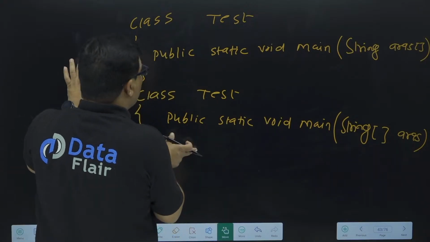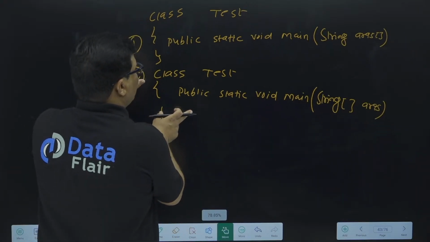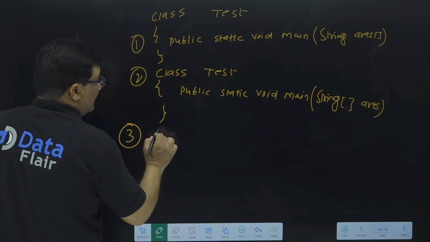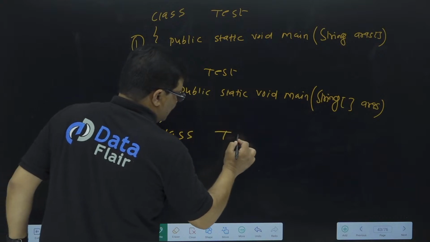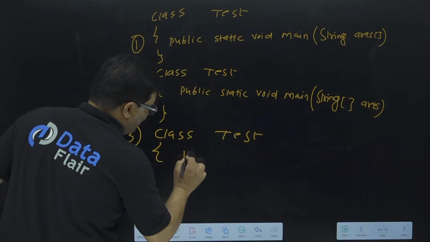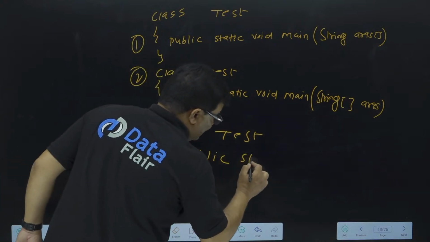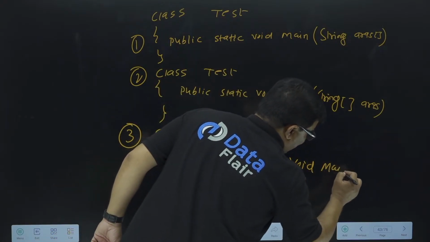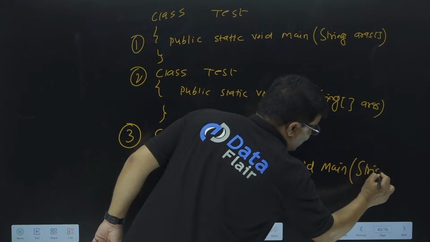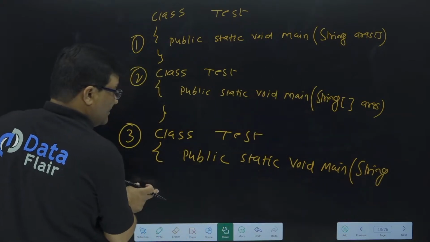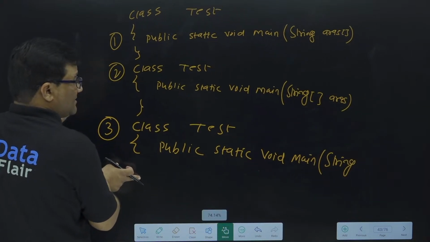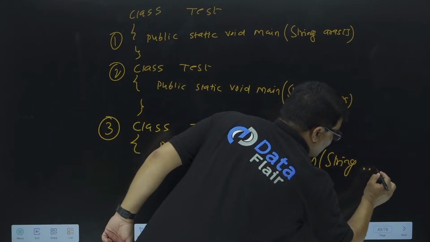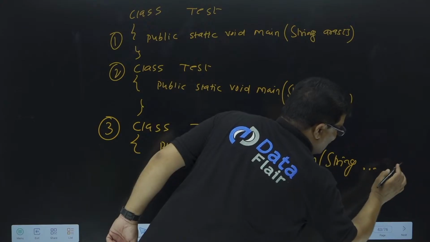Now let me show you some more important concepts. Suppose you want to write the main statement, the third way is this: class Test, then public static void main, and then String, please be focused on this, then triple dot and args.